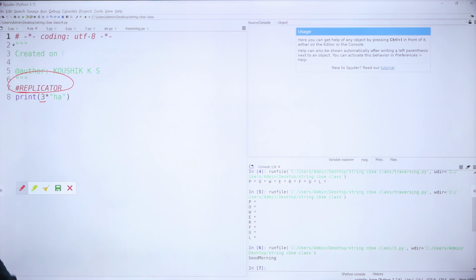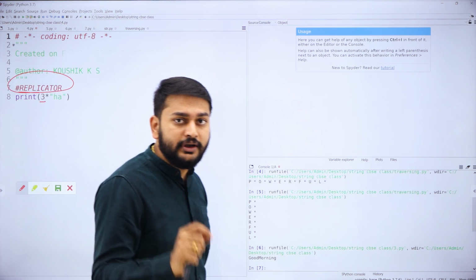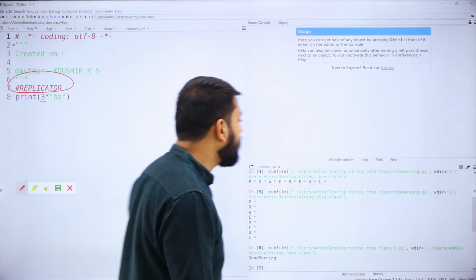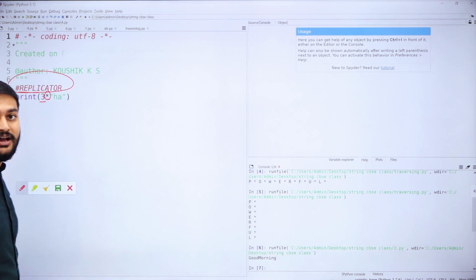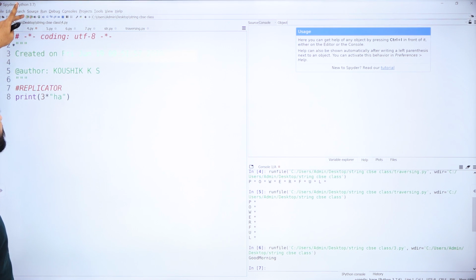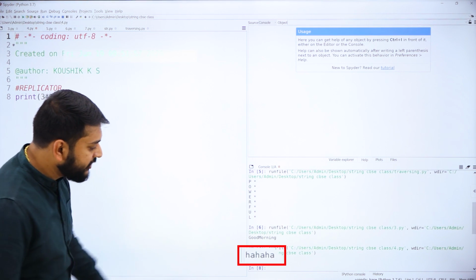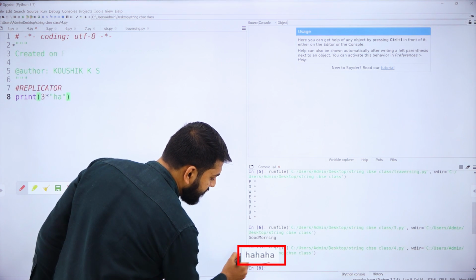So 3 times I will print HA. So this star is what I will be calling a replicator. Let me show you how exactly the output comes if I perform this operation. My dear students, please observe. So your output is HA.